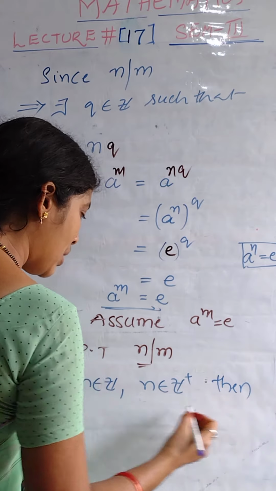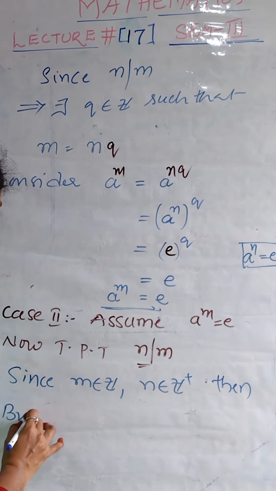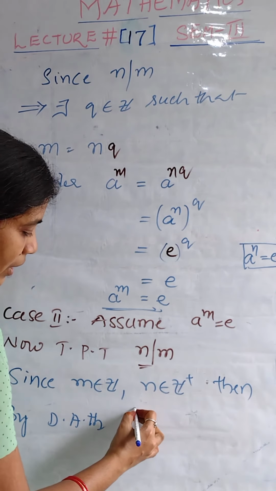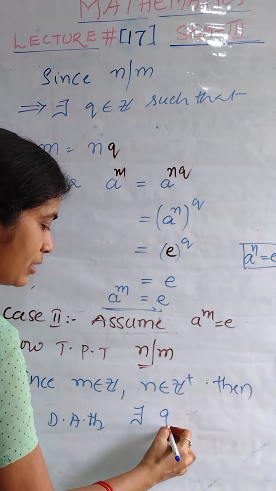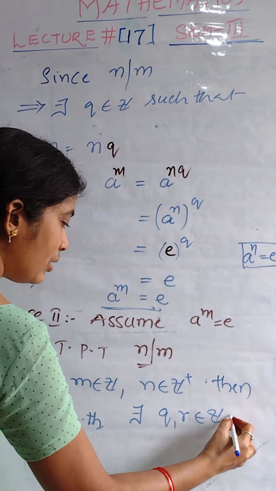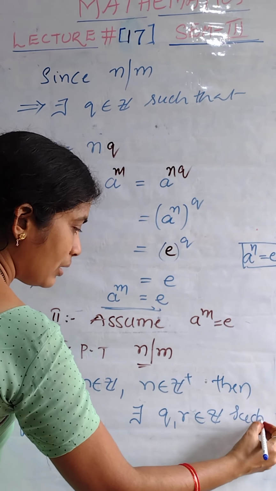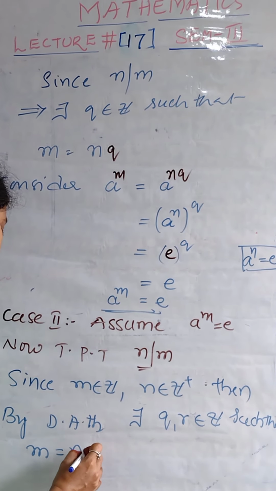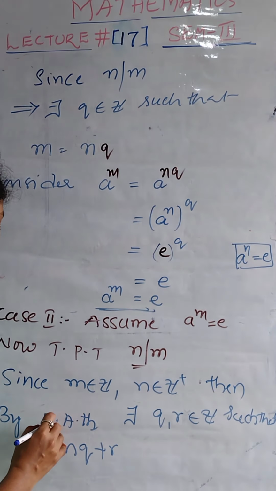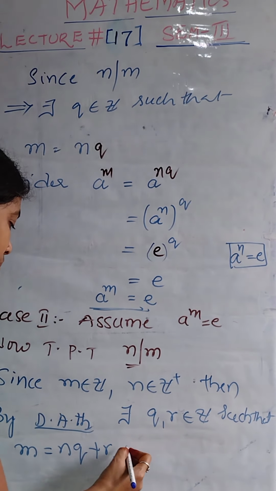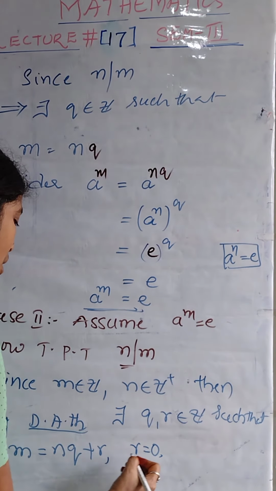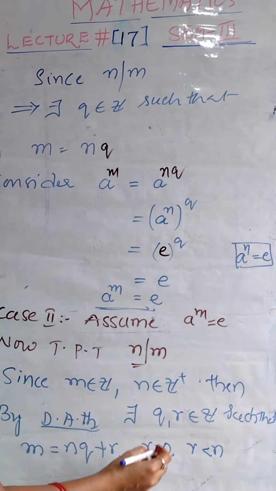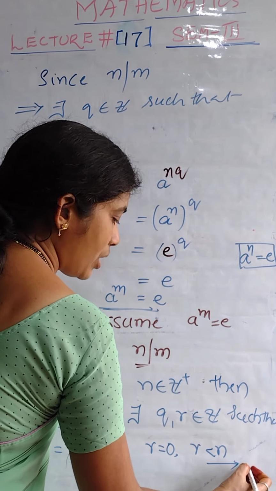Then by the division algorithm theorem, there exist two integers q and r such that m can be written as n into q plus r. Whenever you apply the division algorithm theorem, we have conditions on r. r is the remainder. r is less than n or r equals 0. This is the next equation 2.